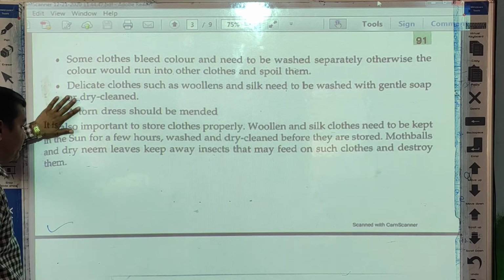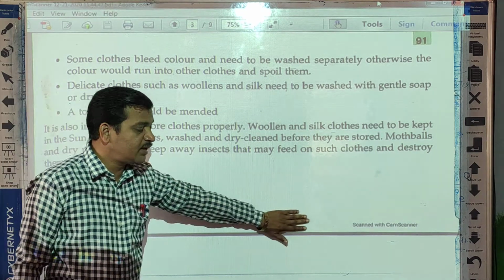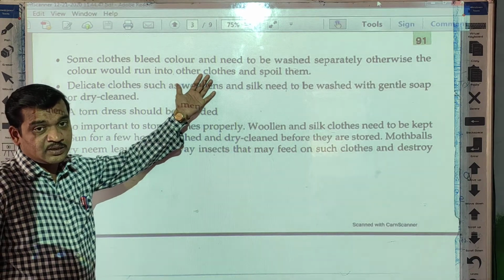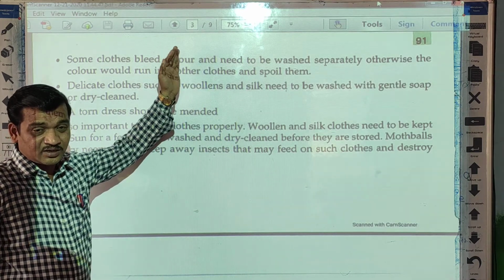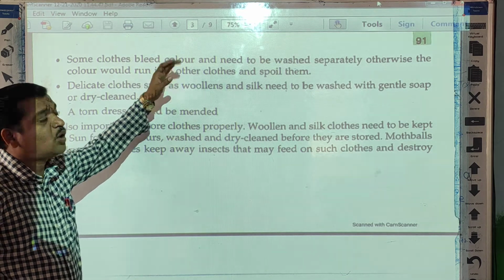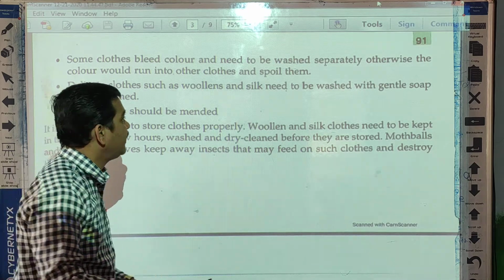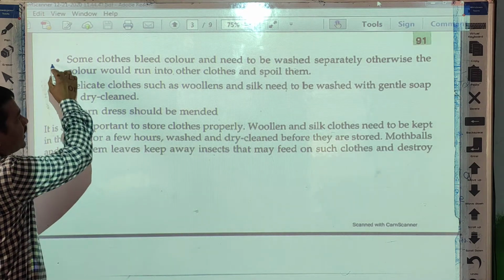You know, sometimes we buy new clothes from the market, and after washing, the color of that new clothes dissolves in water and that color sticks to the other clothes, and those other clothes become discolored. So that you can take care.